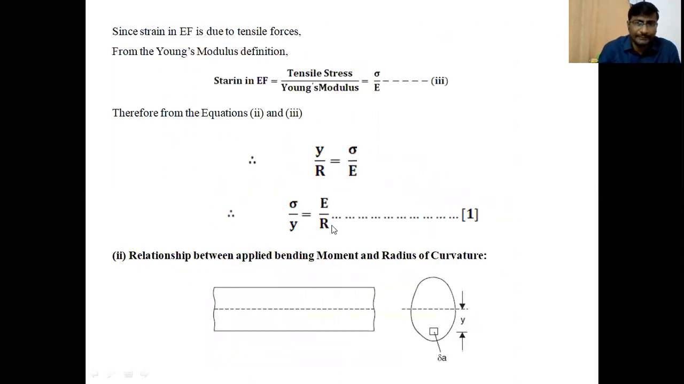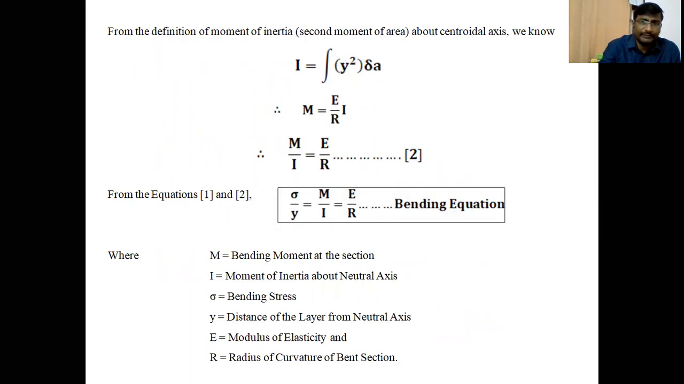equation 1 is sigma by y equal to E by R. Already we derived that equation, and equation 2 is M by I equal to E by R. By combining these two equations, we can write sigma by y equal to M by I equal to E by R. These are the relations among the different parameters during the bending of a beam. This is called the bending equation. Here we have sigma by y as one parameter, M by I as another parameter, and E by R as the third parameter, which are related, which are equal. The ratios are equal, which represents the bending equation.